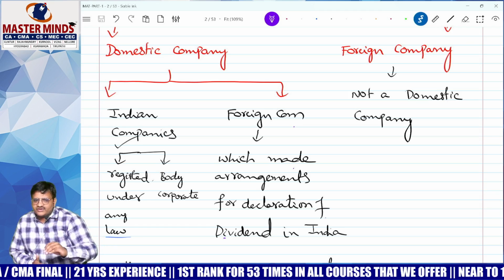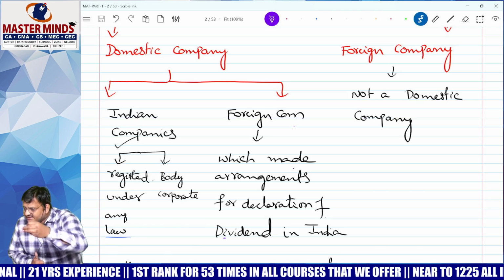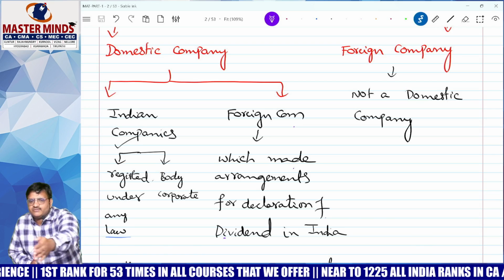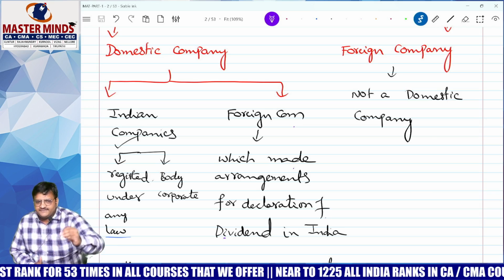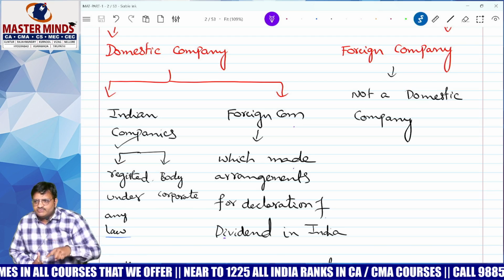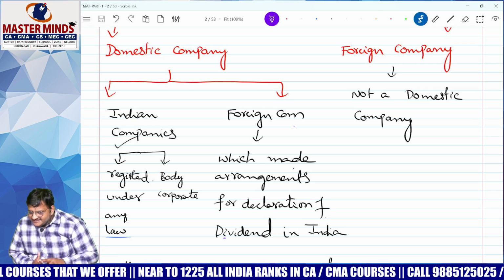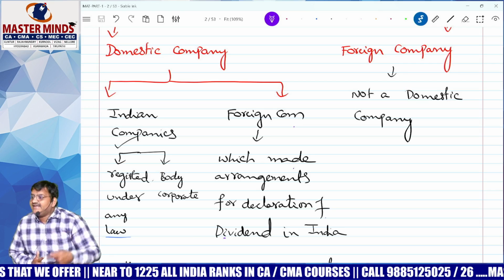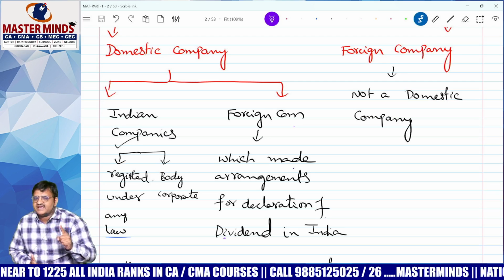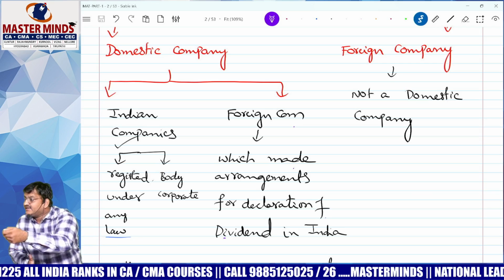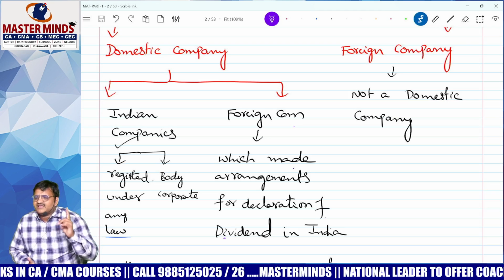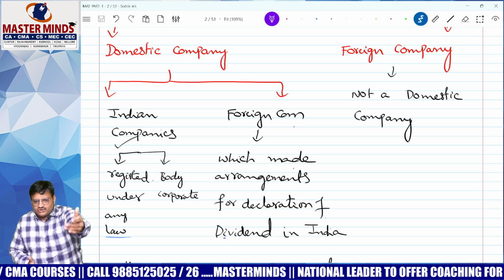For example, does Honda company have to pay dividend in India or not? Yes. Or in Meta company, that is Facebook company, so many shareholders are there in India. Automatically they will come to this place and declare the dividend or not? Yes. So those foreign companies which made arrangement for declaration of dividend in India, that is called a domestic company. The company has to make arrangements for declaration of dividend not in a foreign country. They have to declare dividend in India. But very rare, that kind of foreign companies are also called domestic companies.